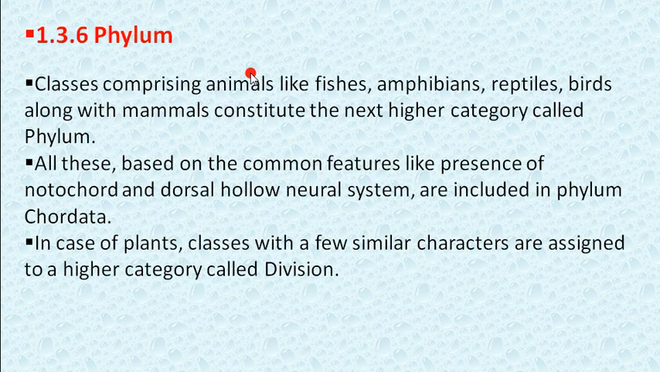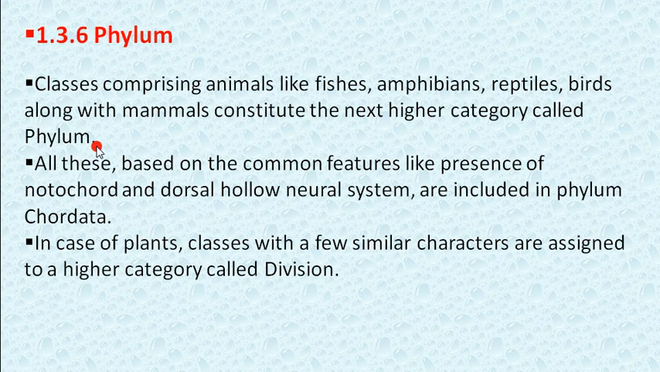Now phylum. Another higher category is phylum. So classes comprising animals like fishes, amphibians, reptiles, birds along with mammals constitute the next higher category called phylum. So the phylum is a group of classes. Previously we talked about classes. Now the group of similar classes are placed in the phylum. Fish you know very well, but amphibian means, for example, frog.